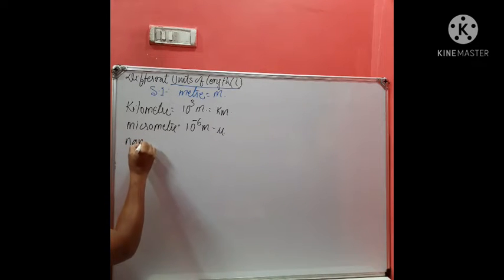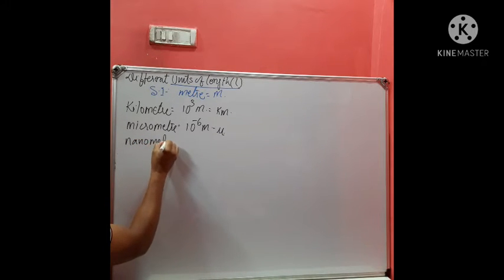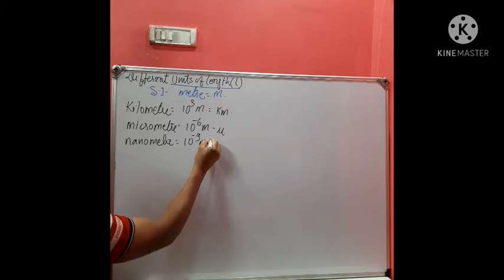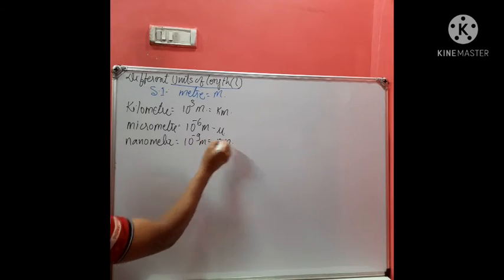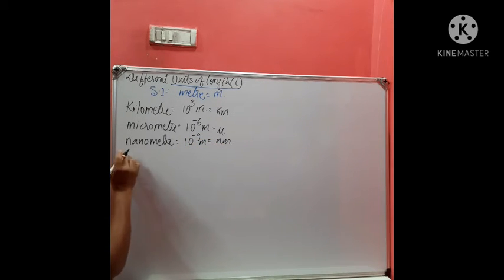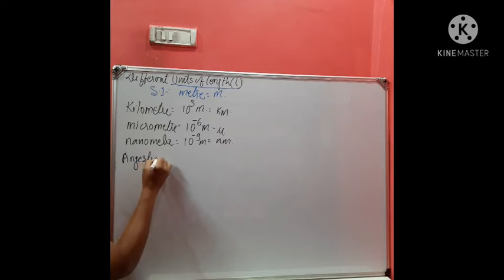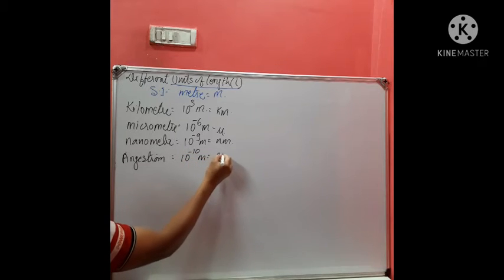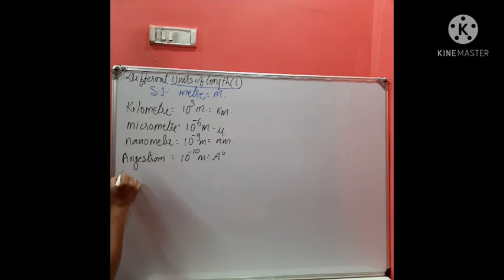Some more is there called nanometer. This is 10 to power minus 9 meter and denoted by nm. Next one is angstrom. I told you earlier. Angstrom is 10 to power minus 10 meter denoted by A naught. Then one more is there, picometer.